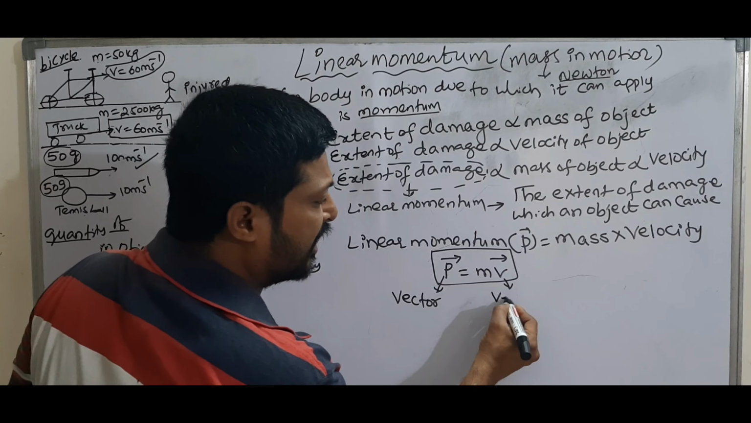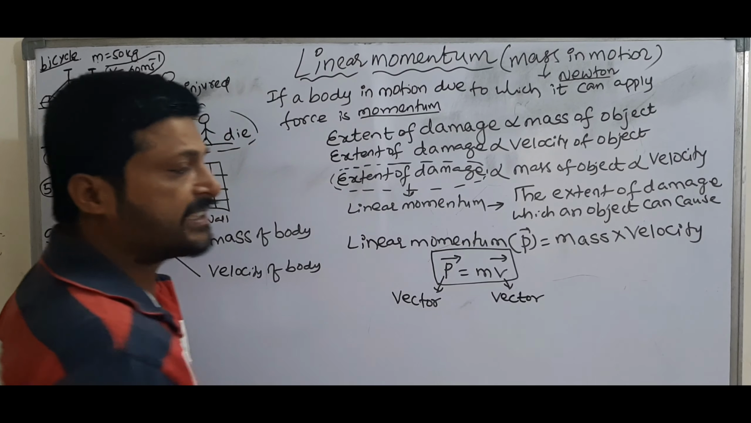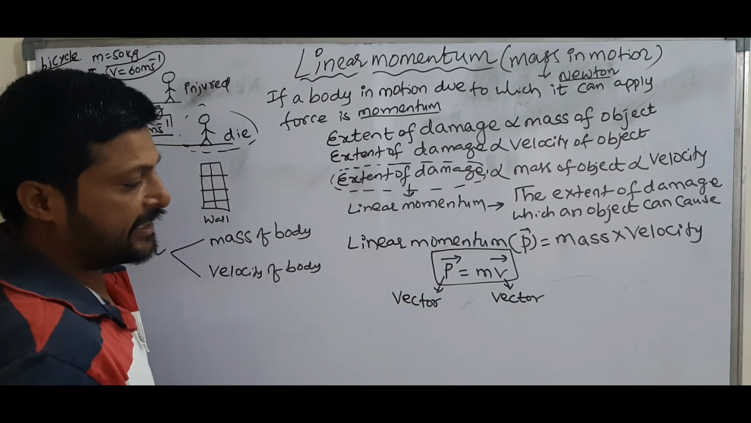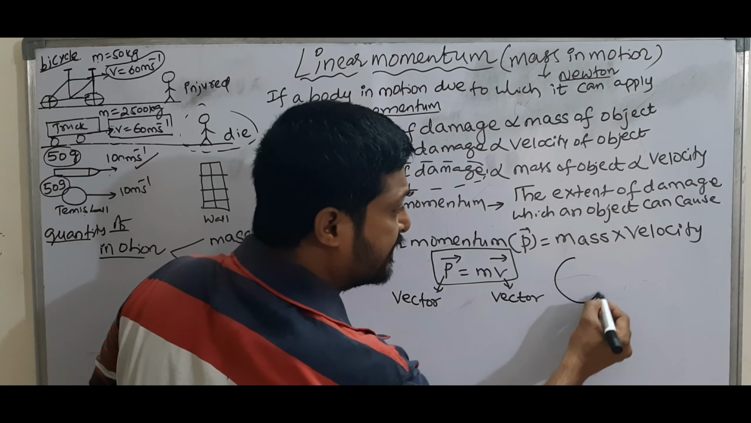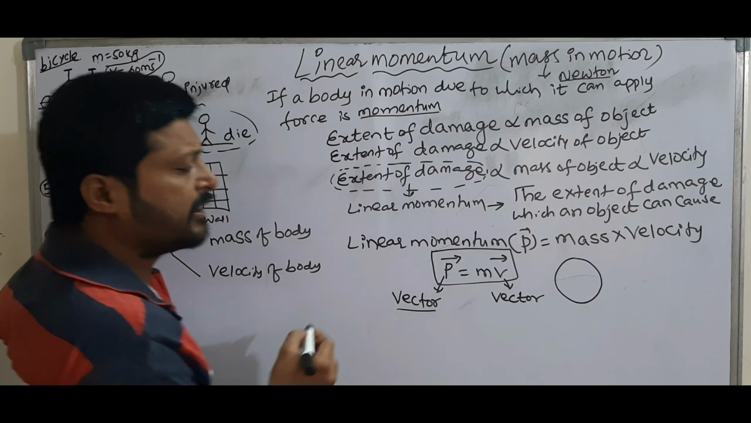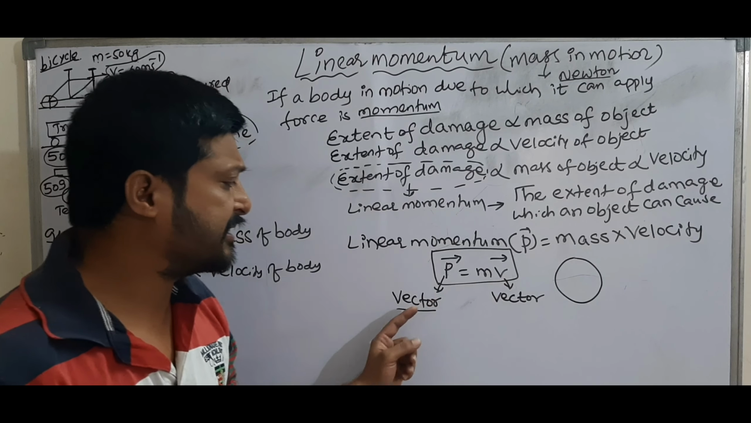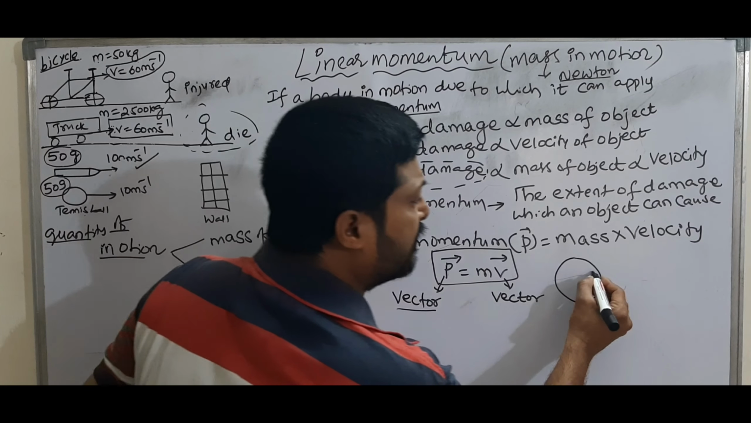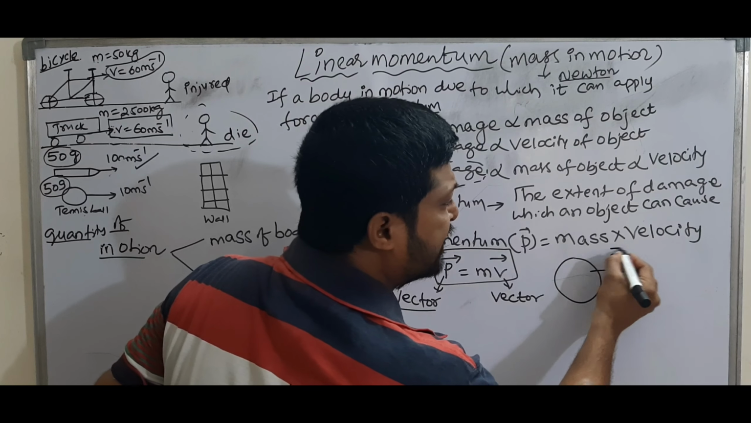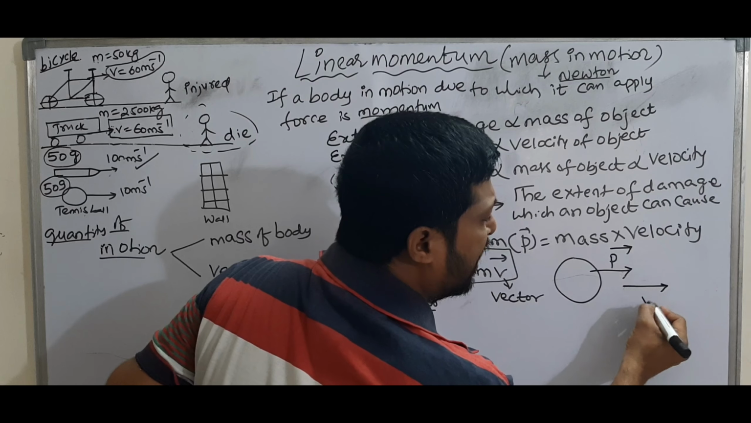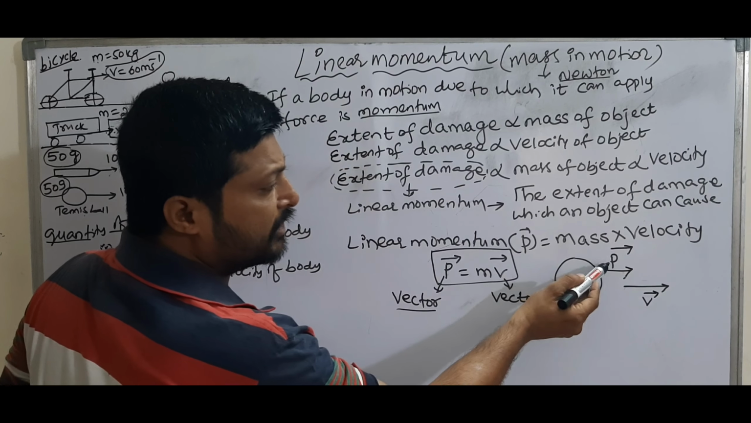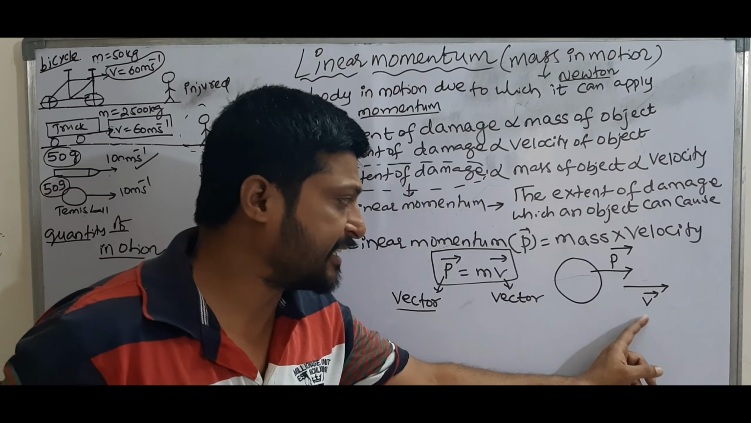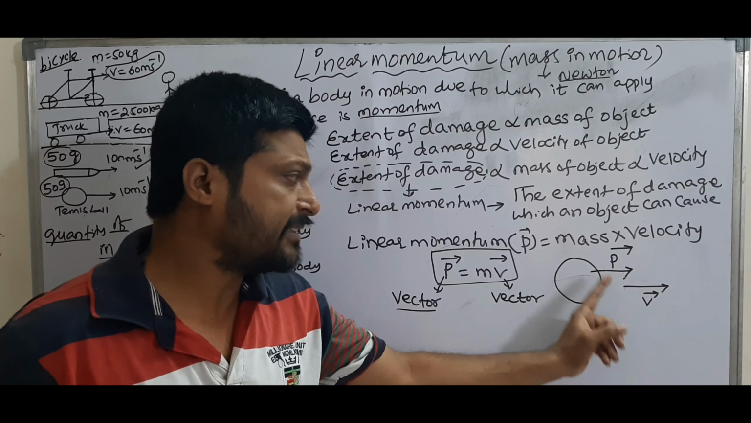Why? Because velocity is a vector quantity, so momentum is also a vector quantity. By multiplying mass and velocity we get the magnitude. Then what is the direction of momentum? Remember, the direction of momentum is along the direction of velocity. In whichever direction velocity is there, in the same direction momentum is there.